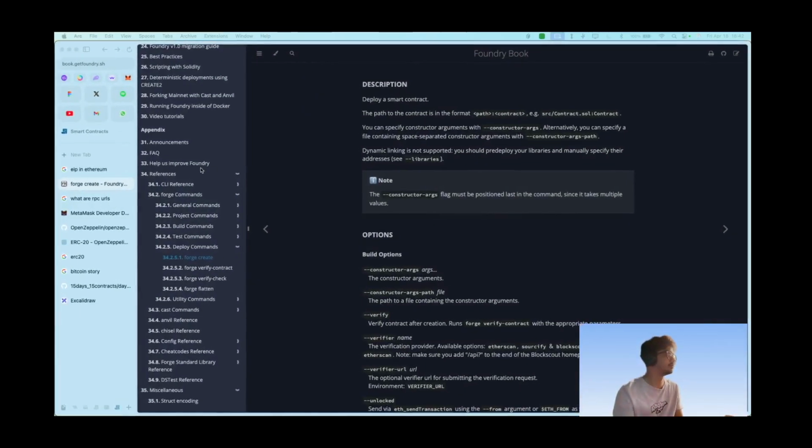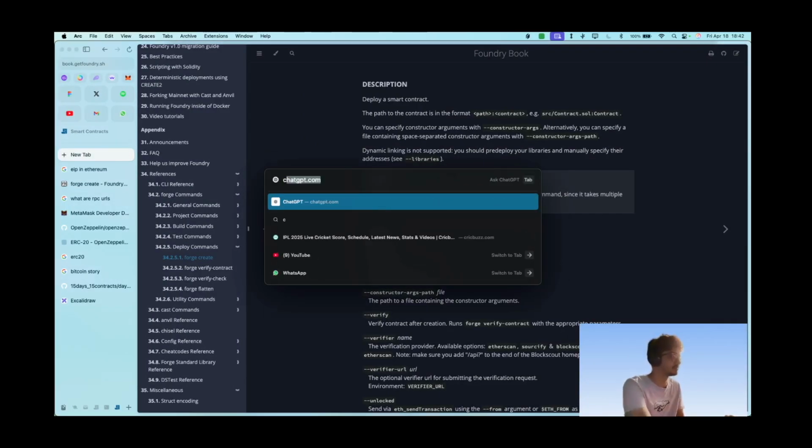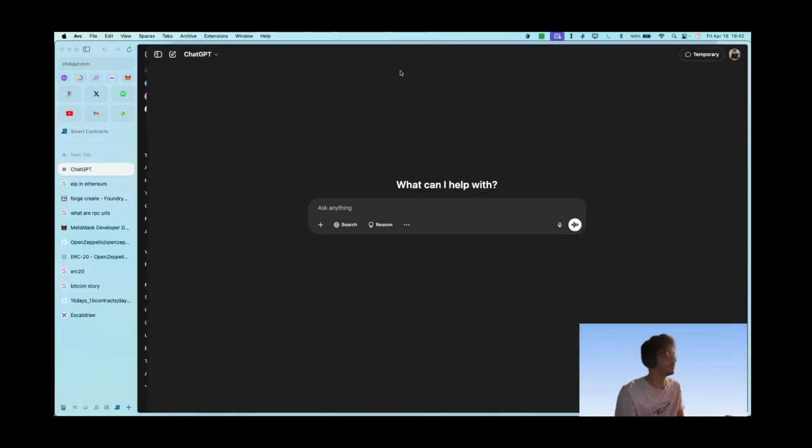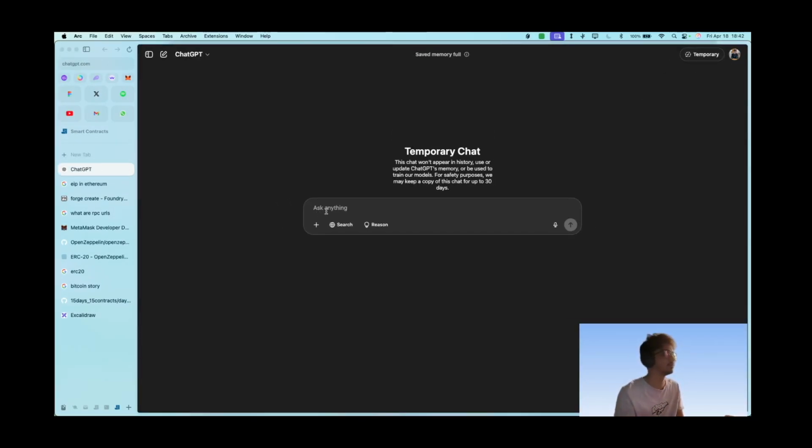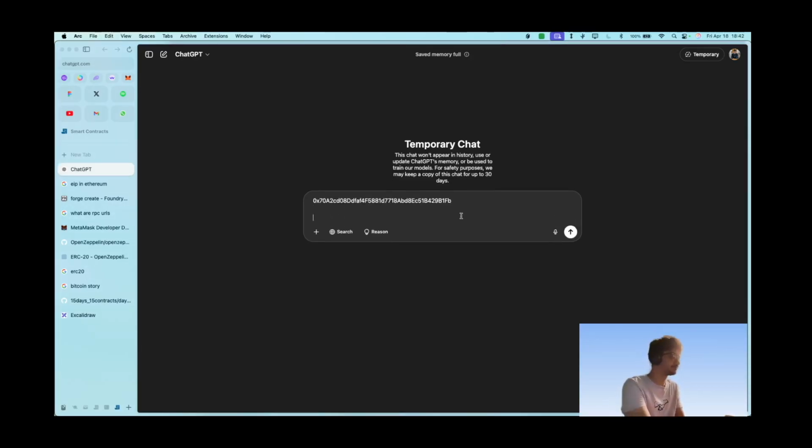So let's just go to ChatGPT, and say my token is deployed at this address, on Sepolia by the way.